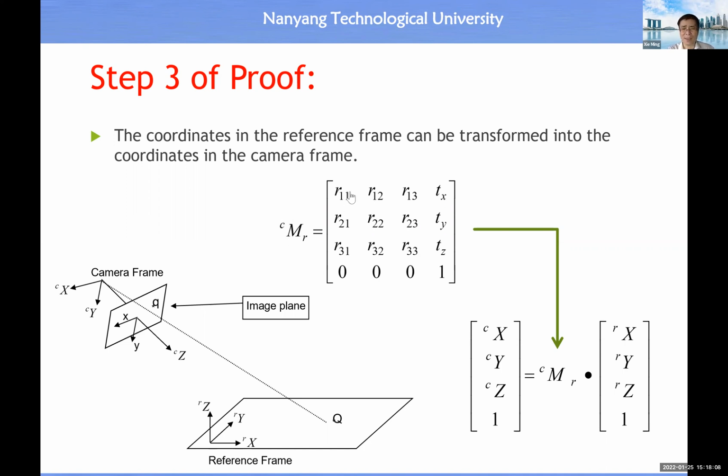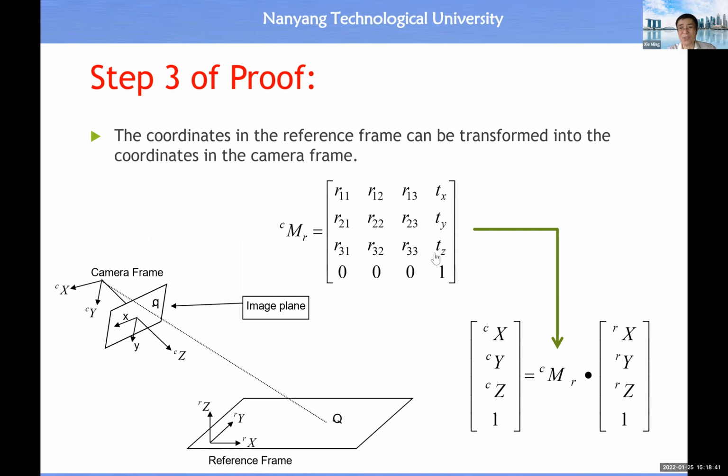This is a unit vector for the x-axis, a unit vector for the y-axis, and a unit vector for the z-axis. Then this is the position vector of the origin of the reference coordinate system. For those of you who have already forgotten the motion transformation, you need to do a little bit of revision. So this is the orientation of the reference coordinate system with respect to the camera coordinate system.